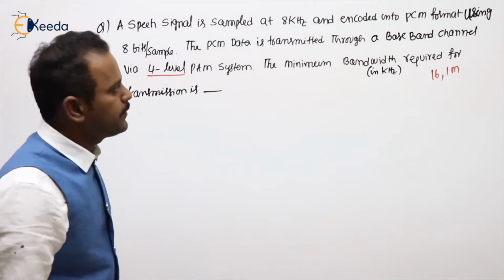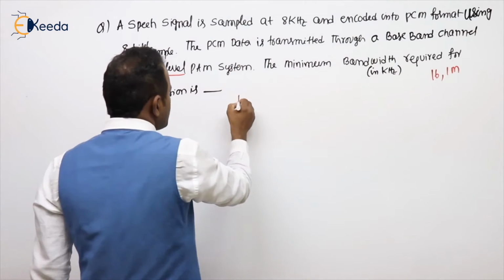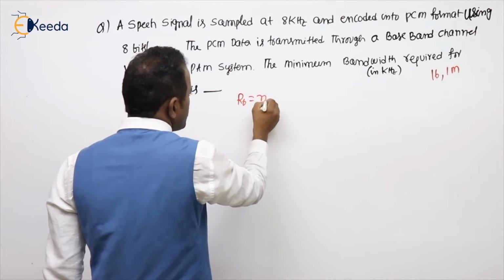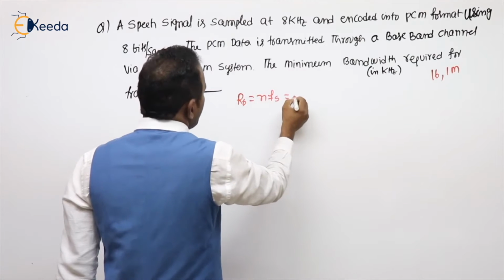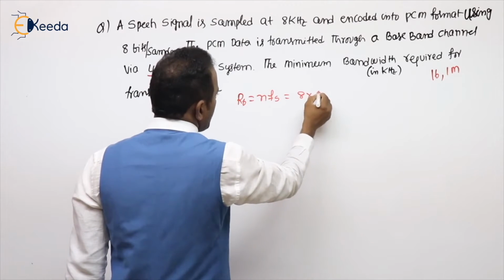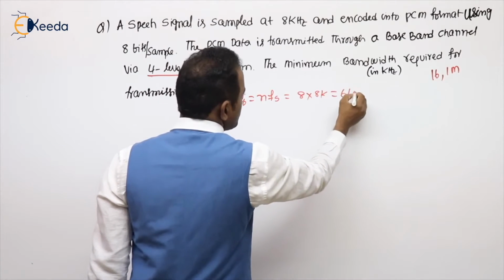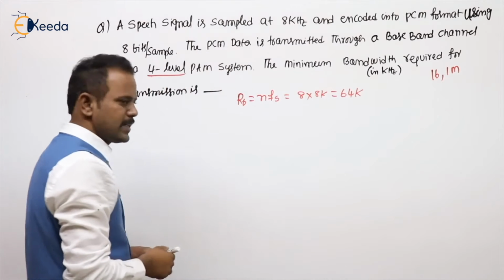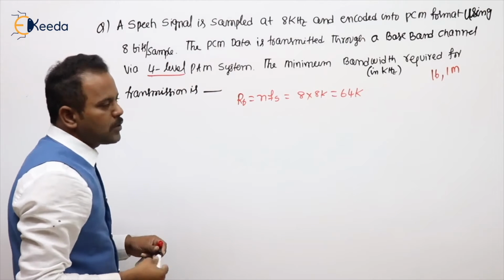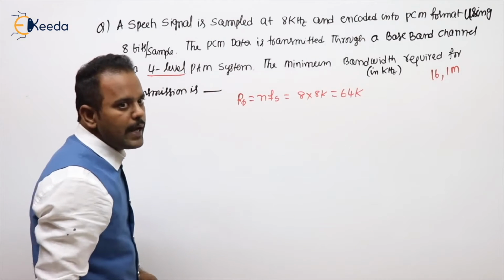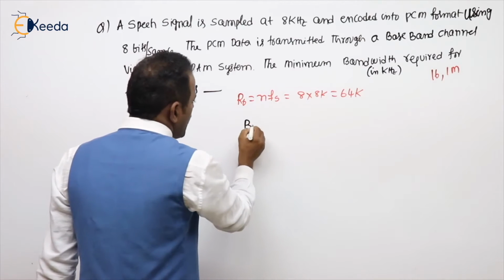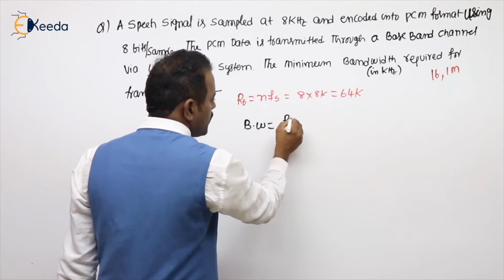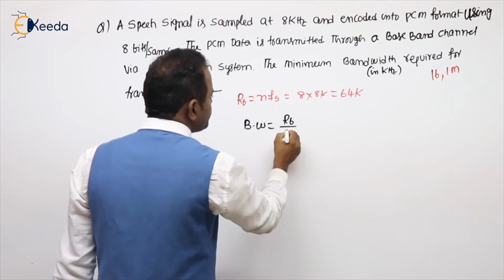Simple problem only. Here, what is the RB? RB value is, students, N times FS. N value is 8 and FS value is 8K given. So 64K or kbps. This is transmitted through what? 4-level PAM system. So 4-level means simply bandwidth equal to RB by 4.